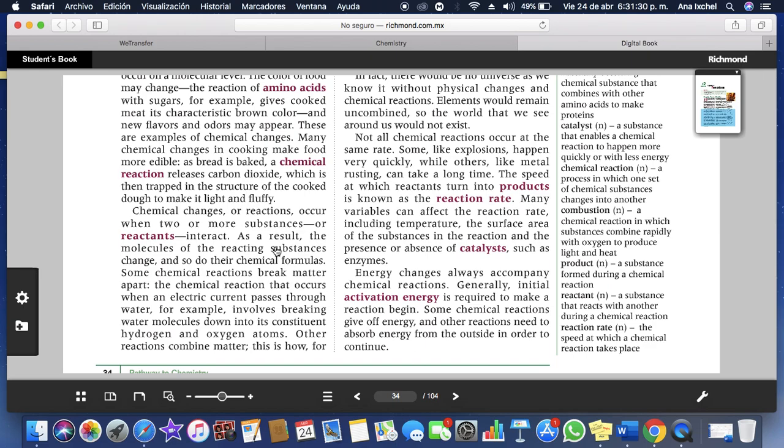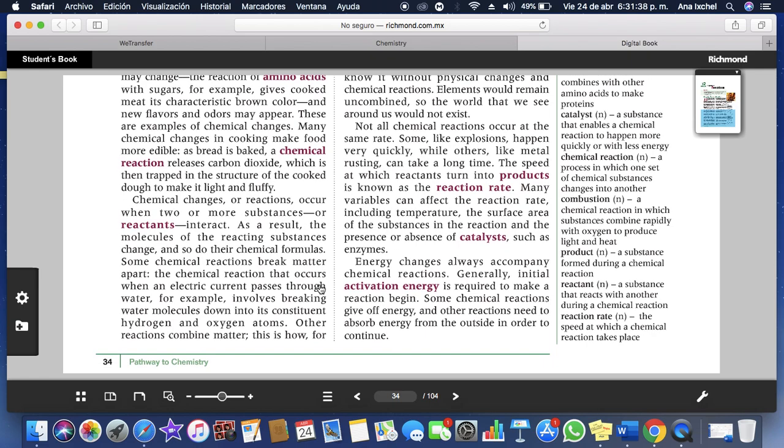As a result, the molecules of the reacting substances change, and so do the chemical formulas. Some chemical reactions break matter apart. The chemical reaction that occurs when an electric current passes through water, for example, involves breaking water molecules down